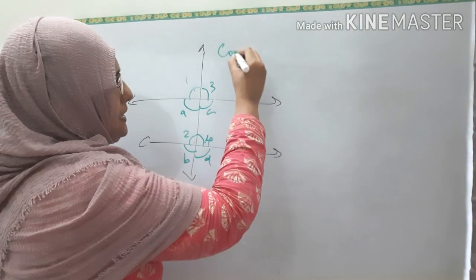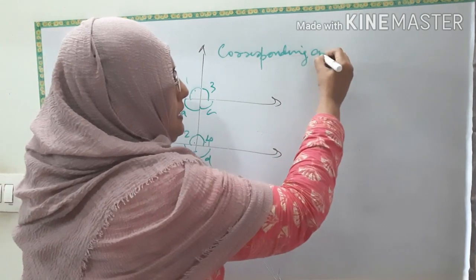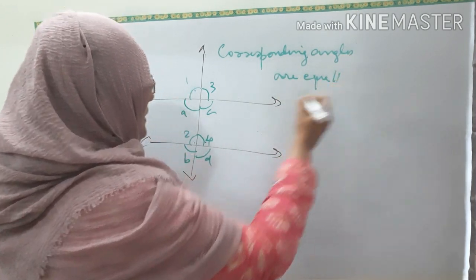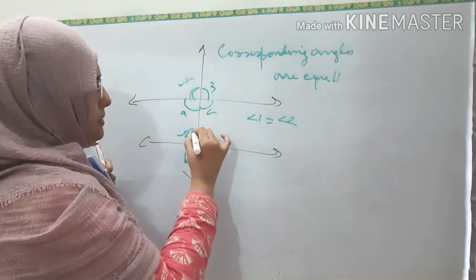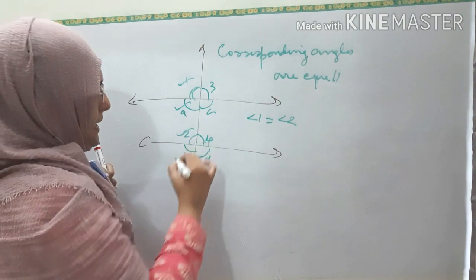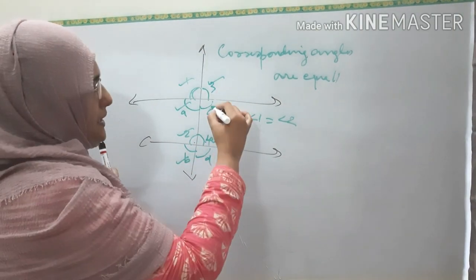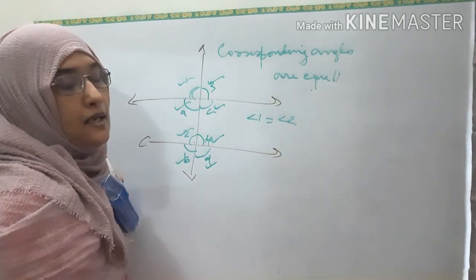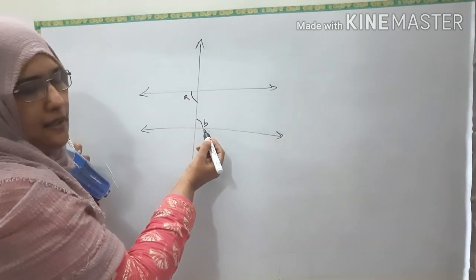And you have to see that corresponding angles will be equal. That is, angle 1 will be equal to angle 2. These two angles will be same. Angle A and angle B will be equal. Angle 3 and angle 4 will be same. Angle C and angle D will be same. Corresponding angles are equal.